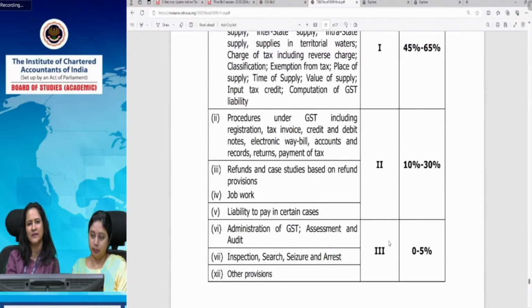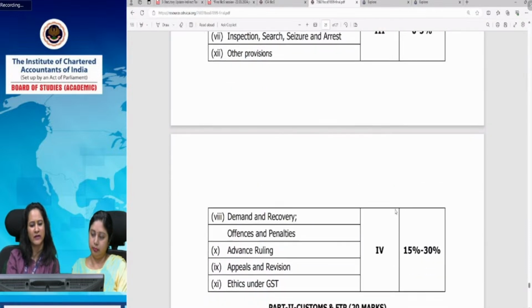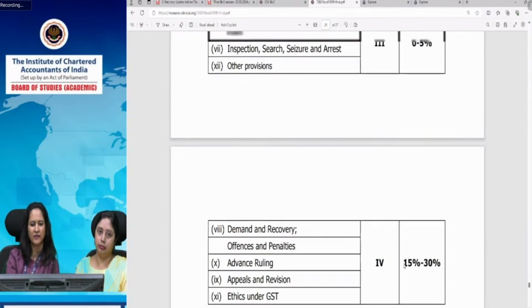So if you will say the most important is the substantive law, then followed by procedural and enforcement provisions are equally important. Because if you will see, procedural law has a weightage of 10 to 30 and enforcement provisions has a weightage of 15 to 30%. In fact, if you will see the minimum weightage, then the enforcement provisions carry the minimum weightage of 15%. So they have the equal importance.